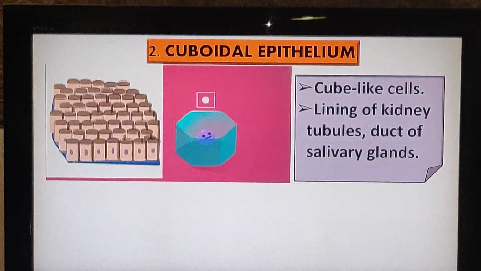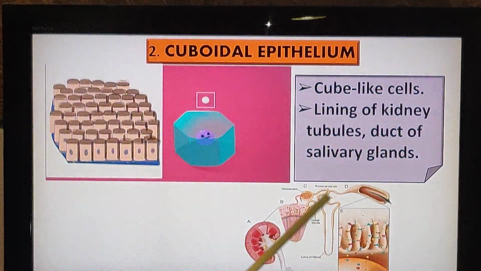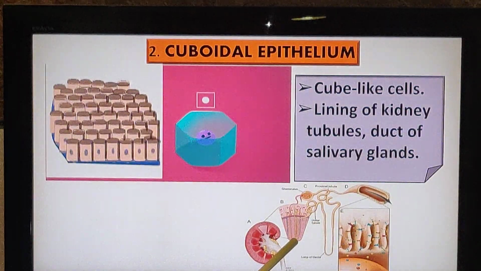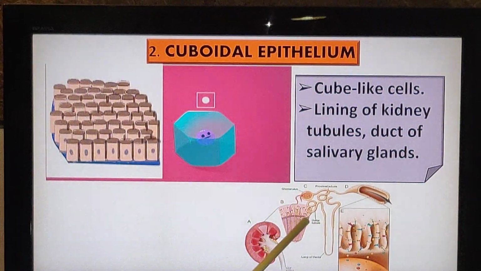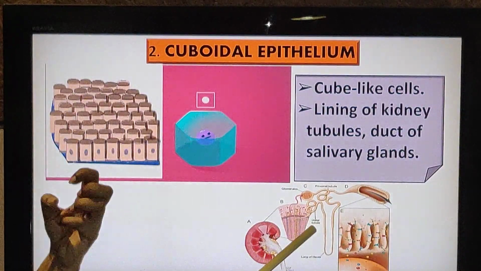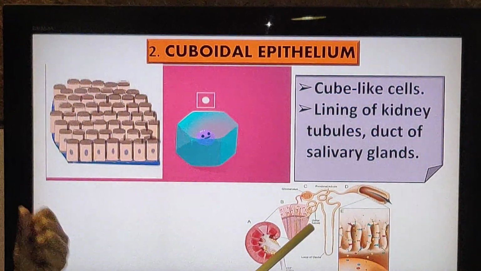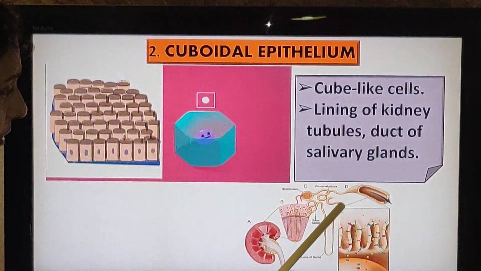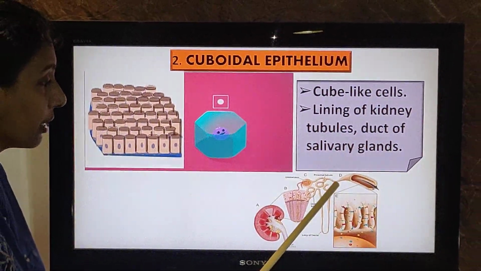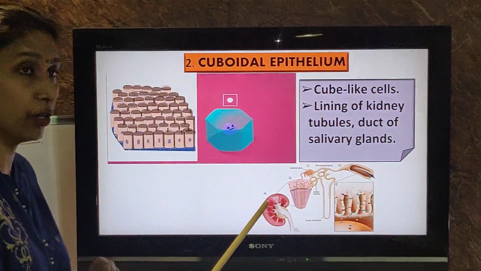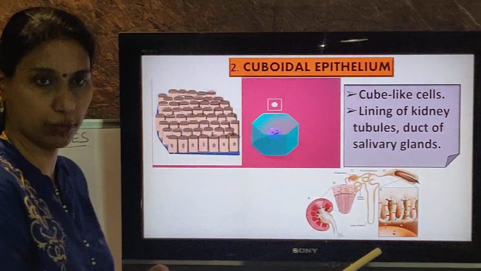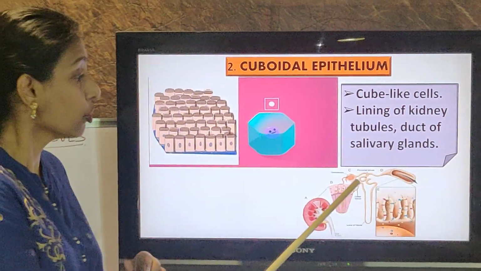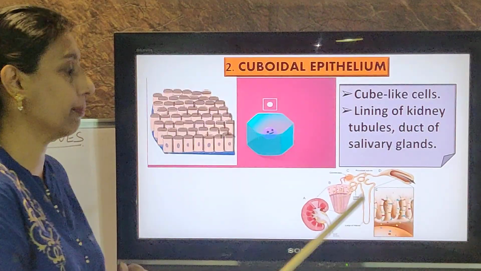Now where is its location? Two main locations. One is the kidney tubules. What is a kidney tubule, children? See, the kidney has very tiny units called nephrons, which are responsible for the absorption of the excess water and minerals from the blood. So this is the diagram of the nephron, a tiny unit of the kidney. You will be learning about it in detail in 10th standard. Here these tubules are responsible for the absorption or reabsorption and secretion of substances. So here you have the lining of cuboidal epithelium.